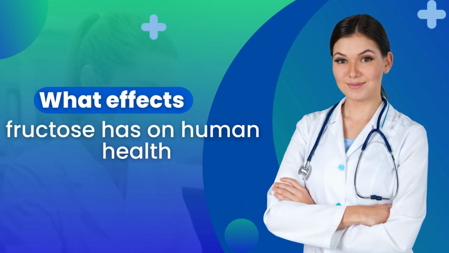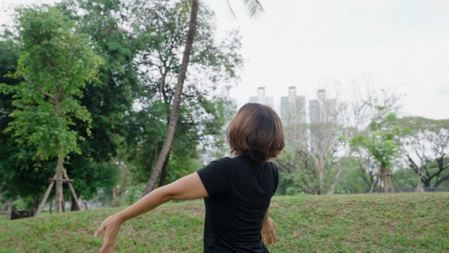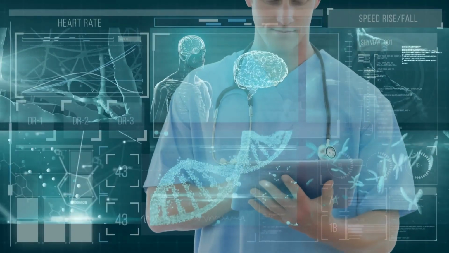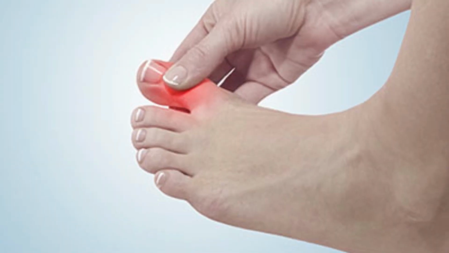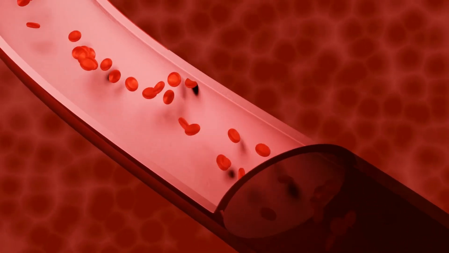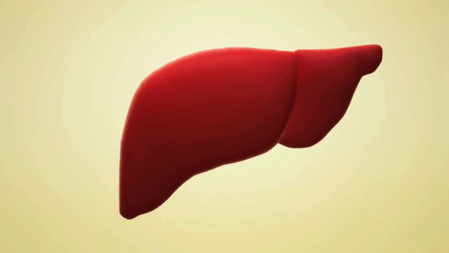What effects does fructose have on human health? Fructose can have detrimental effects on health in several ways. When consumed, fructose undergoes a metabolic process in the liver, leading to the production of uric acid. Unlike glucose, which is metabolized by all body cells, fructose is primarily metabolized in the liver.